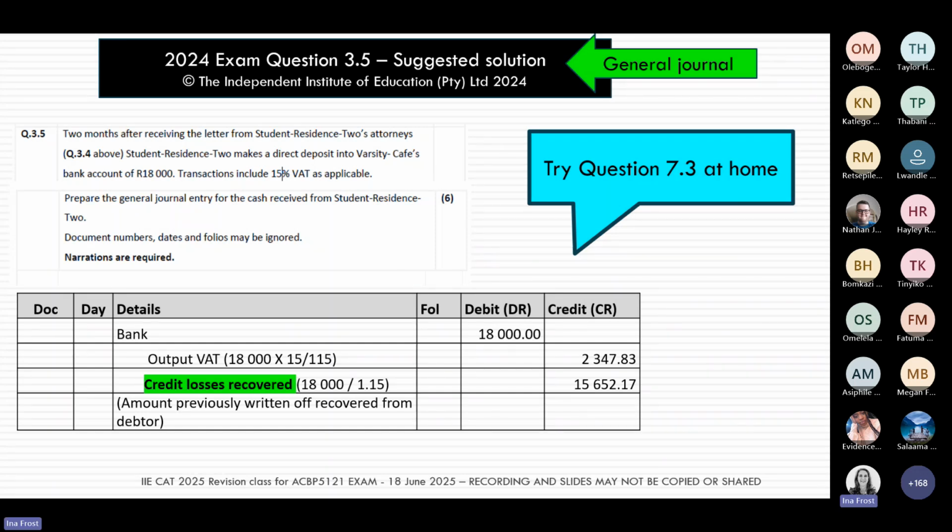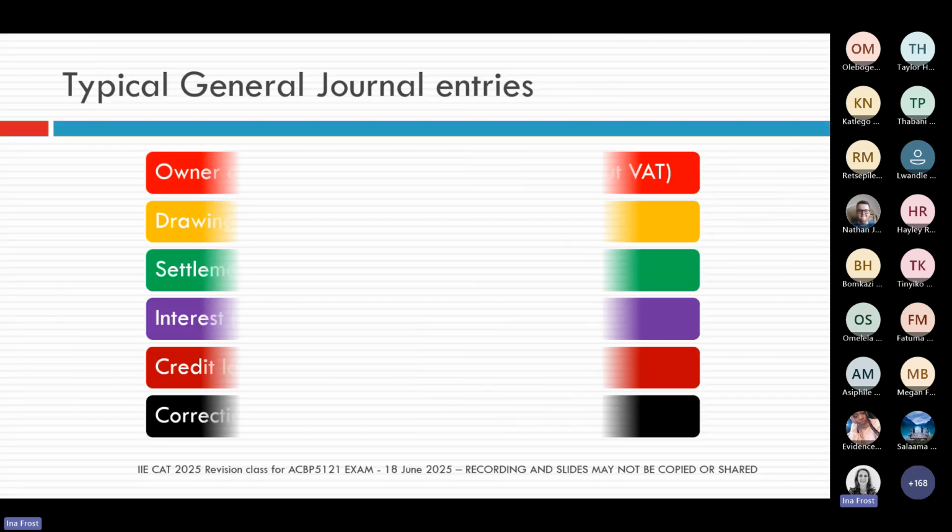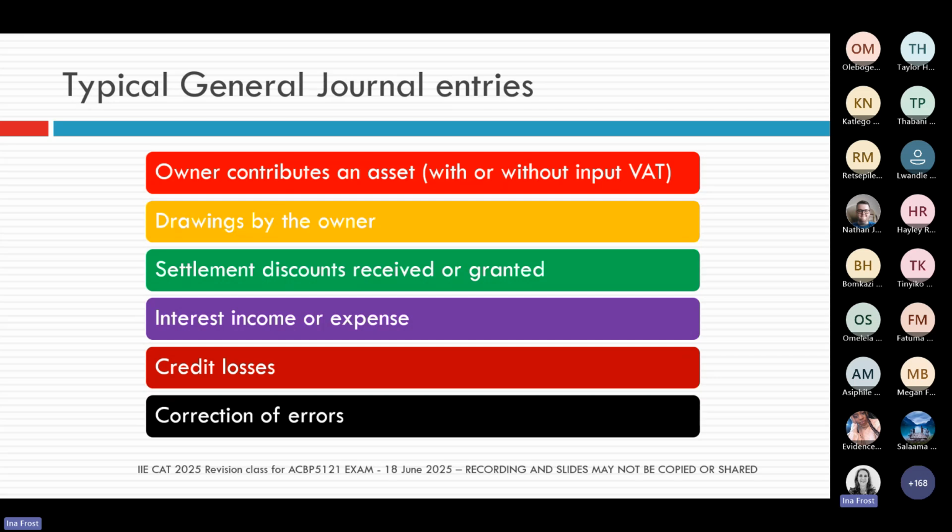As I said earlier, when we do first year accounting, there's really only a specific number of transactions that we can test you on. And the same applies to your general journal. So for your general journal, again, there's only about 6 different types of transactions that we can test you on.